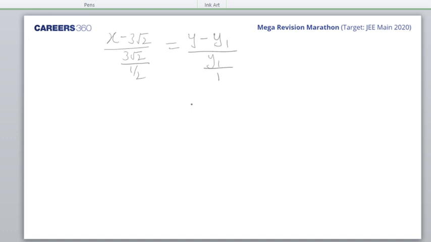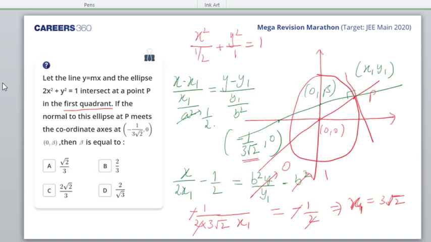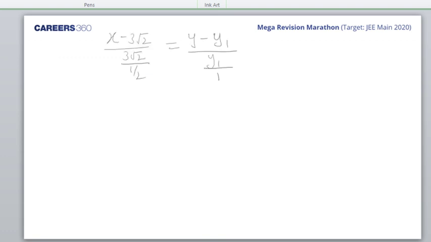1 divided by 3 root 2. Just hold on. Yes, you're right. Thank you, AB. 1 divided by 3 root 2 I'll get. I would have made a severe mistake. Then 1 divided by 3 root 2 I'll put it here.